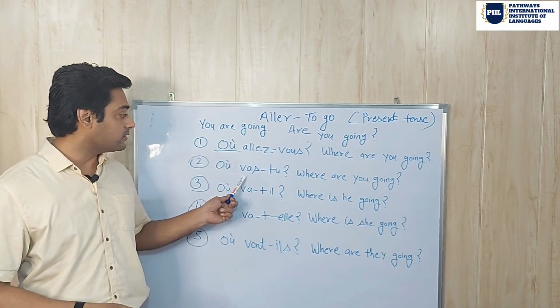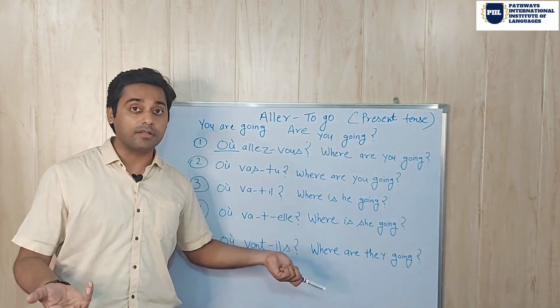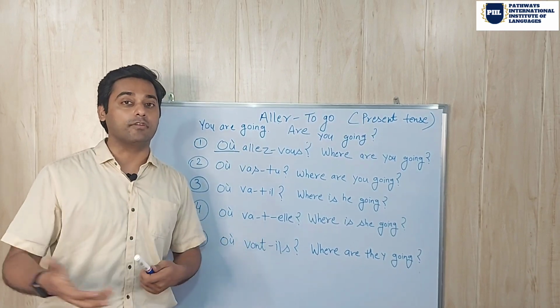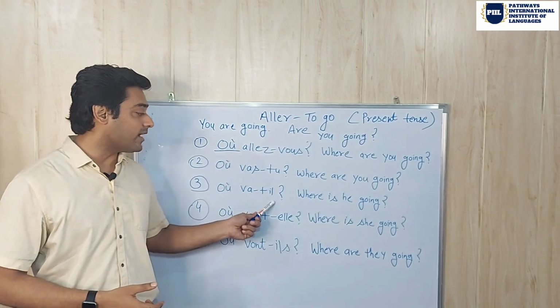Then the second way is: Où vas-tu? Where are you going? Simple. It's an informal way of asking someone where are you going? Où vas-tu? The third sentence is: Où va-t-il?